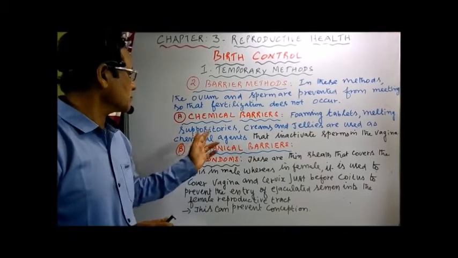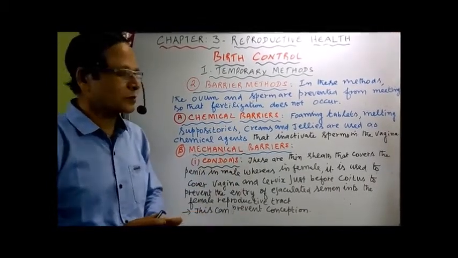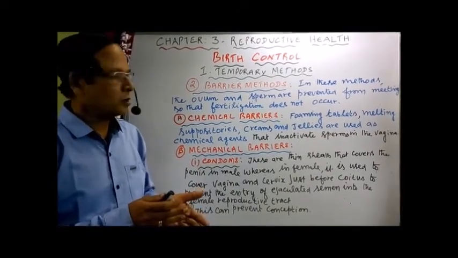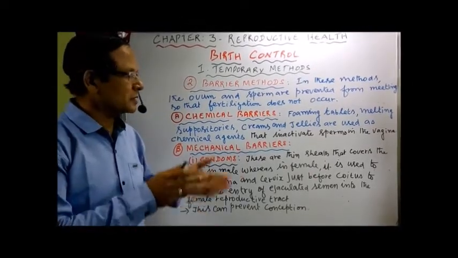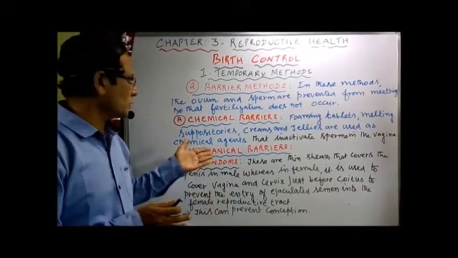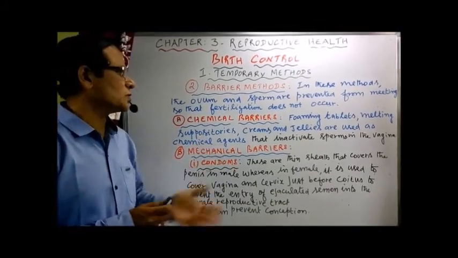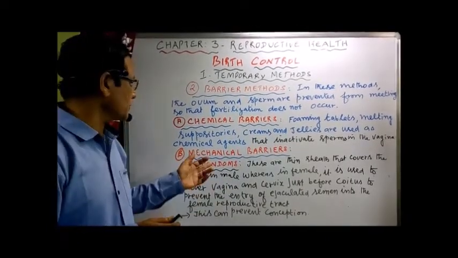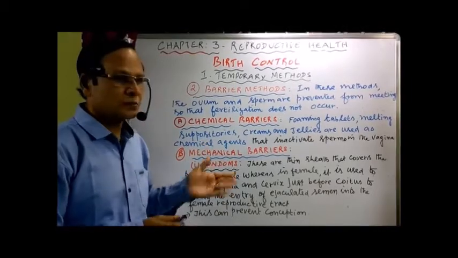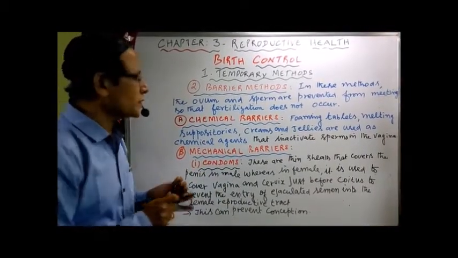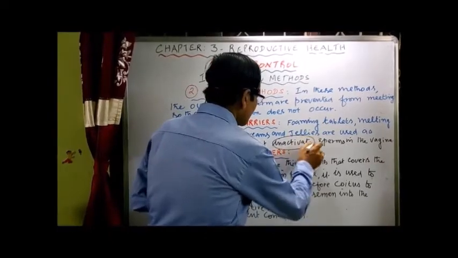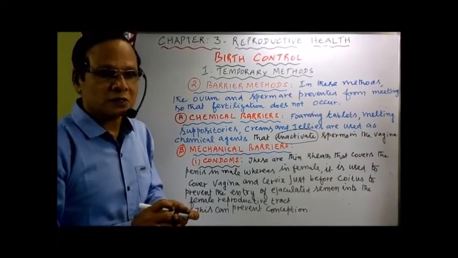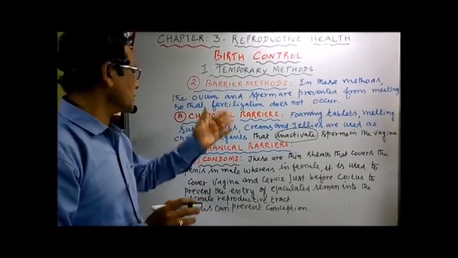The second one, melting suppositories. These are more or less tablet-like. When placed inside the vagina, they melt and release substances which prevent the penetration of the sperm. Likewise, creams and jellies are also used as chemical agents. All these chemical agents mainly prevent penetration and also inactivate the sperms in the vagina. Once the sperms are inactivated, they are unable to move, the motility is affected, so they cannot reach the egg to fertilize it. That's about the chemical barriers.